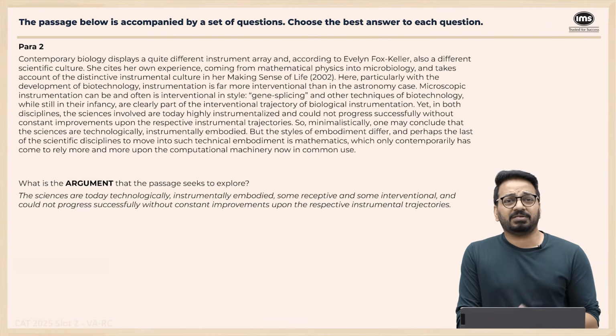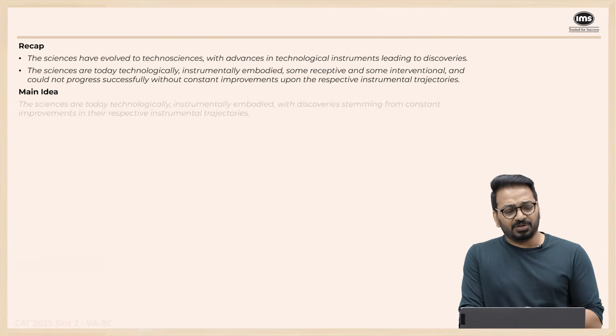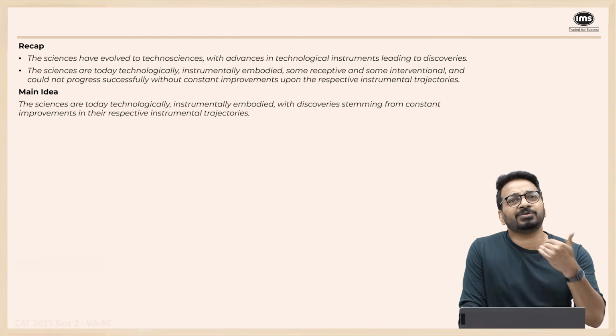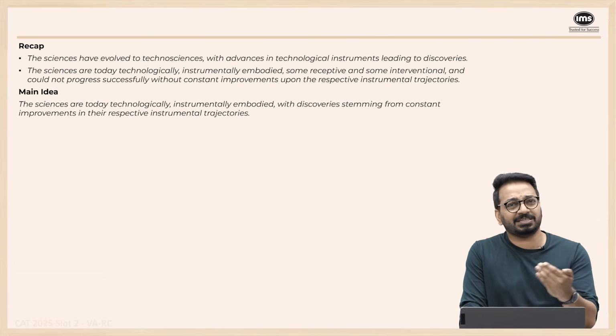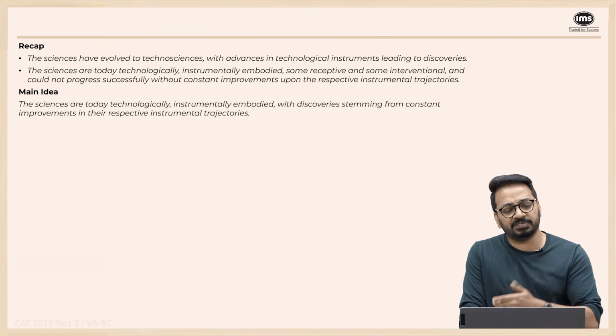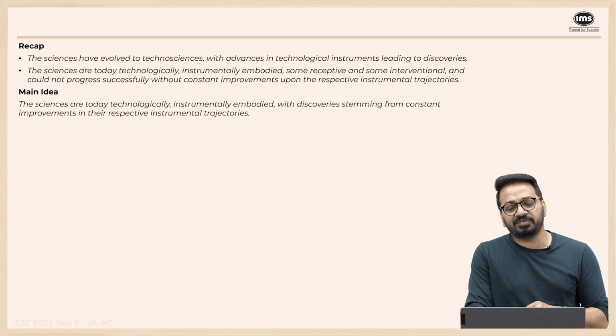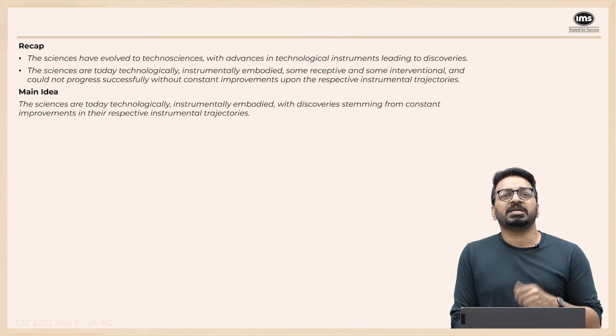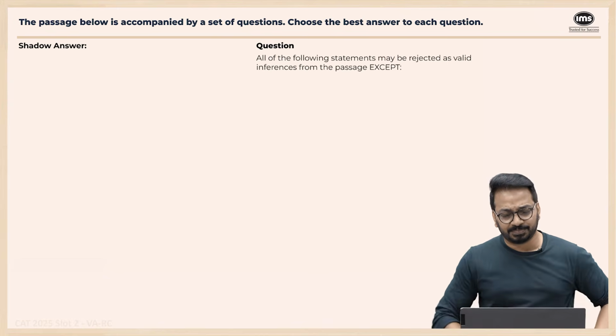Now, such a huge paragraph, that's why only two paragraphs, and that's the end of the passage, right? So sciences today are, again, we don't need to go over the main idea. It's the main idea that is there right at the end of the second paragraph: they're technologically embodied, with discoveries stemming from constant improvements in their respective instrumental trajectories. Right?